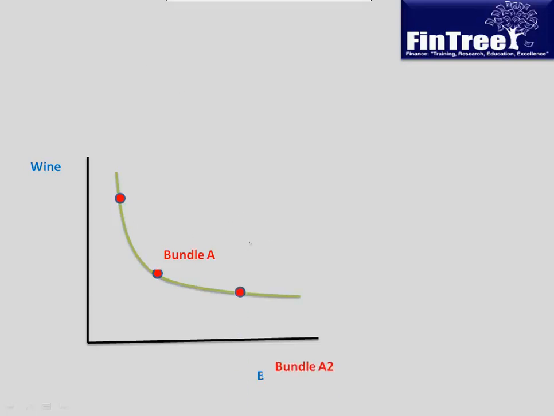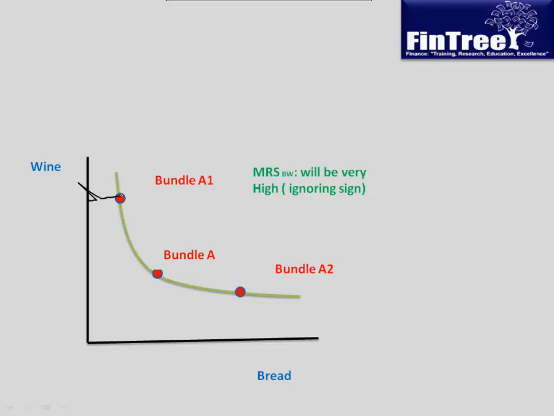So now we have these three points. We are calling them bundle A1, bundle A and bundle A2. Now see, what it says here is that the marginal rate of substitution of bread for wine will be very, very high. You need not remember this, it is common sense. You are in a scenario where you have too much wine and very little bread. So you are drinking too much and eating too little. Given a choice, you would be willing to give away a good amount of wine just to have one unit of bread, isn't it?